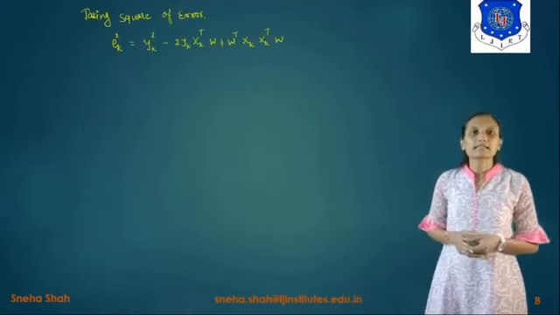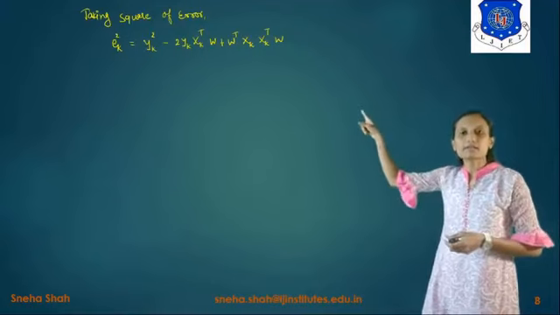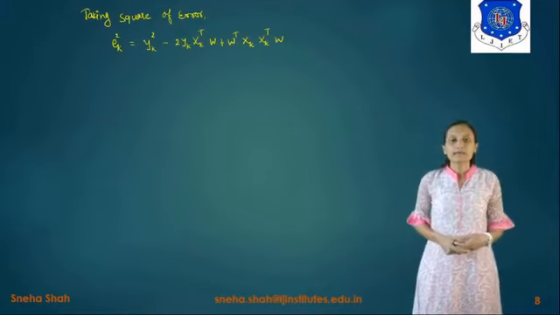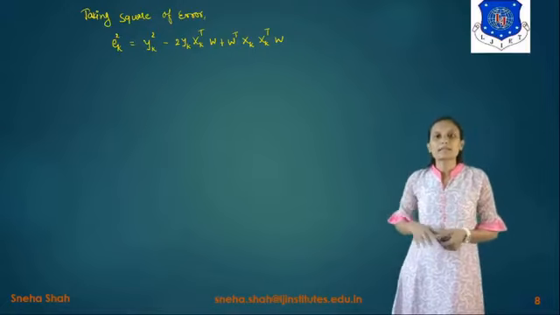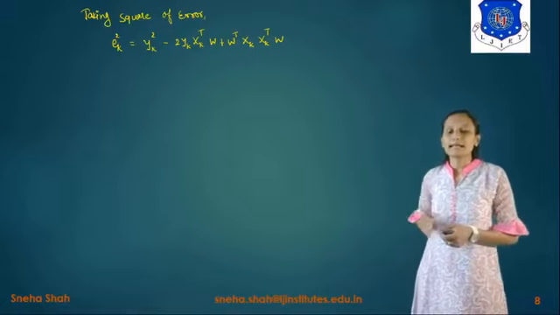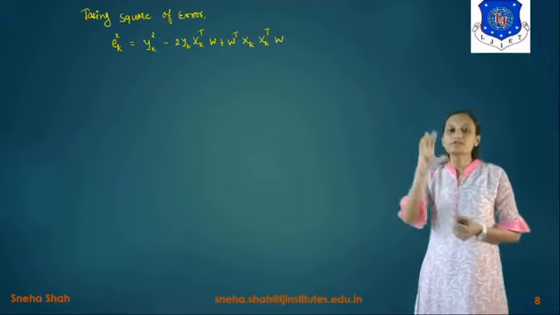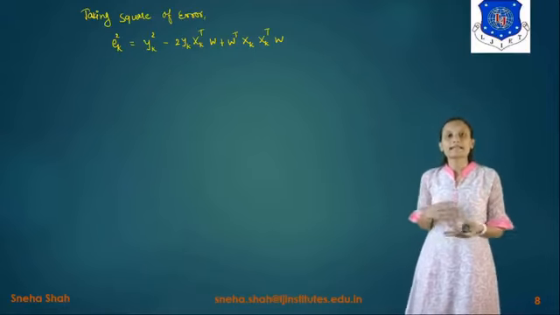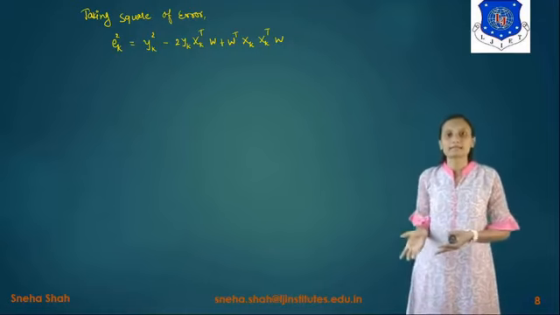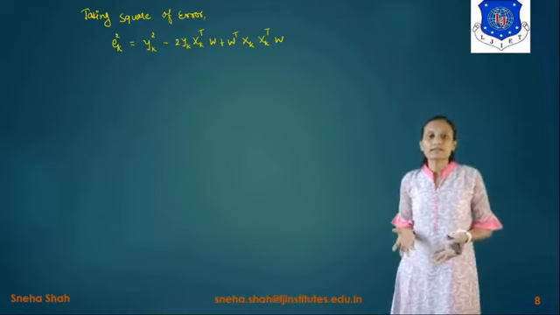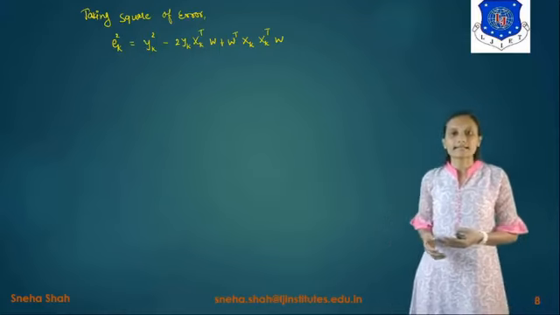Now if we take the square of this error, it will be represented as e_k square. Why have we taken the square value? Because the error may be positive or it may be negative. So if we take the sum of all the errors, it will give you plus and minus, meaning at any point it may become 0. But actually there is no 0 error. It is not considered the correct answer, right?